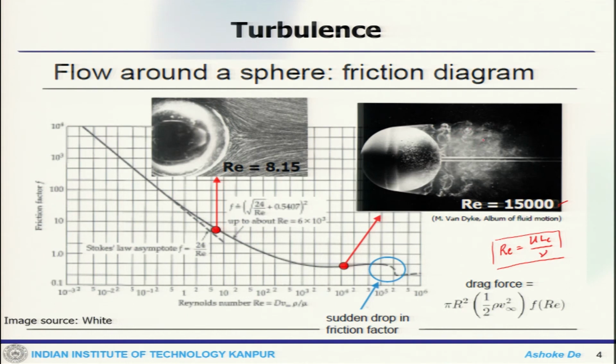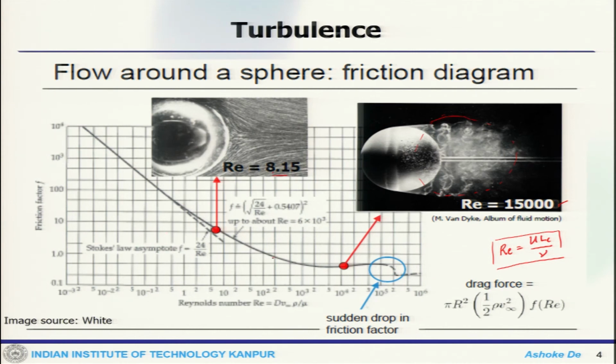If you look at this portion specifically, you can see the randomness in the fluid motion. These are smoke visualizations, which clearly show the randomness in the motion of the flow field. Compared to that, if you come to Re equals 8.15, the flow looks nicely behaved. It comes along the sphere and goes along with the sphere, along with the stagnation point. There is a well known friction curve versus Reynolds number for the sphere, which scales like this, then comes down, and then there is a drop.